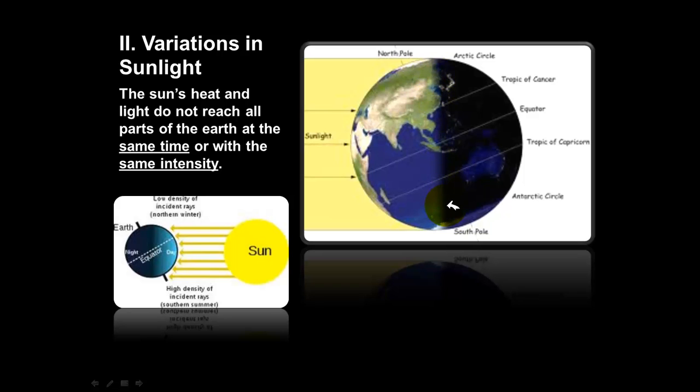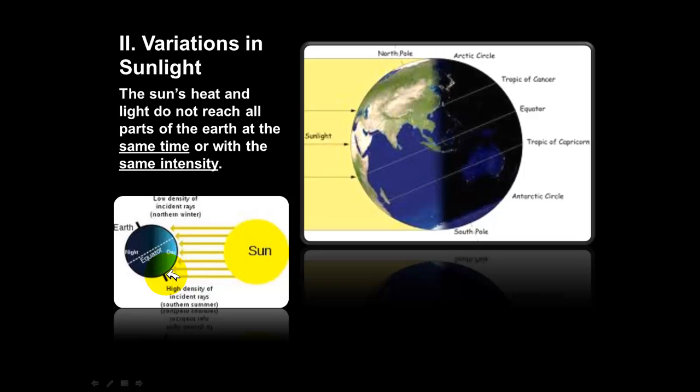Just taking a look at this picture, we'll see that the sun's light and heat do not reach all of the Earth at the same time, nor with the same intensity. This graphic is also another example of the Earth spinning on its imaginary axis.